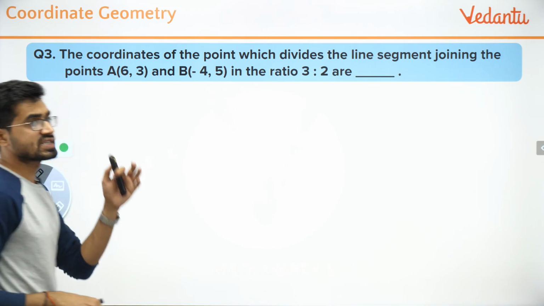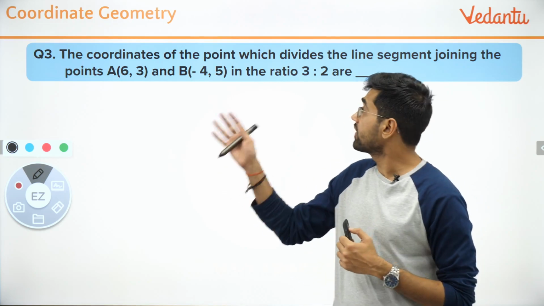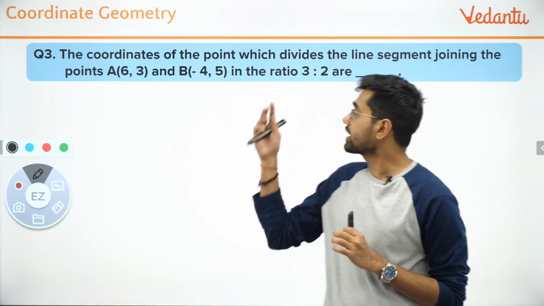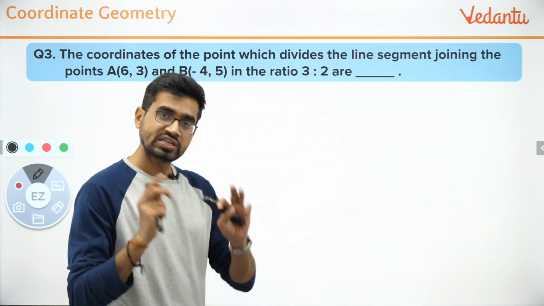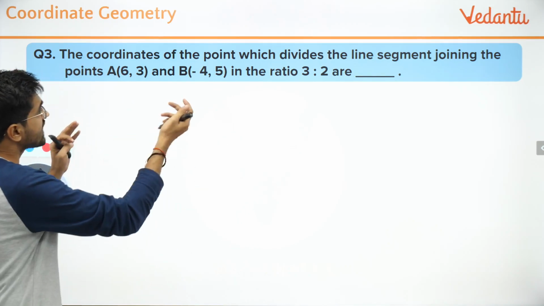All of you read the problem. It says the coordinates of the point which divides the line segment; they have given the points A and B, and the ratio they have given. This is a very easy kind of problem. We are just applying the formula, that's why. The next problem will be different. So let us try to apply it.